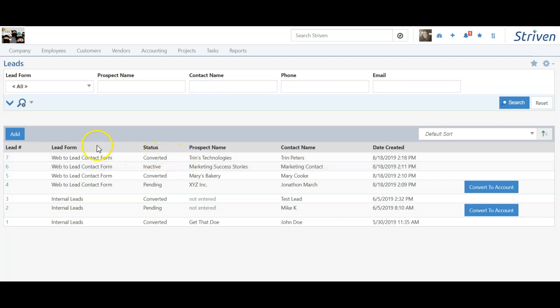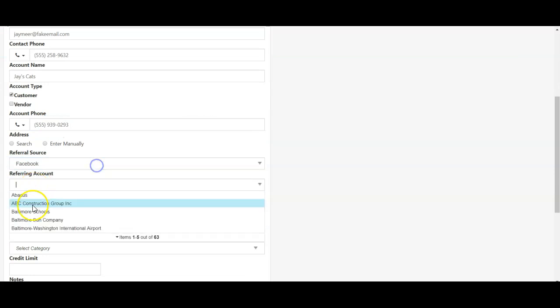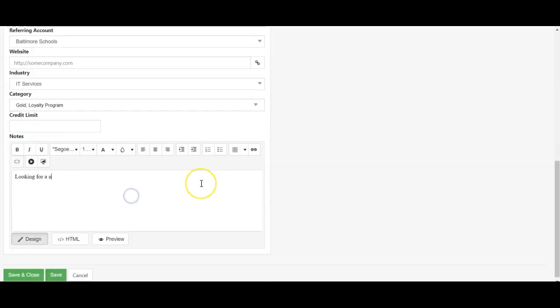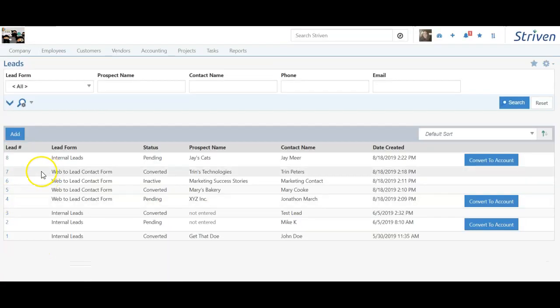As you can see, you can have your own employees as well go to the lead list and add a lead. This is where you're adding that internal lead option. Let me go ahead and fill one in as if I'm an employee. Once the employee is ready, you can hit save and close. Now it's in the lead list as an internal lead. So whoever's in charge of converting these leads can then go and convert these or look into it more if needed.